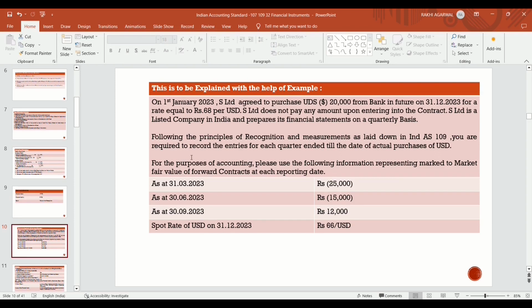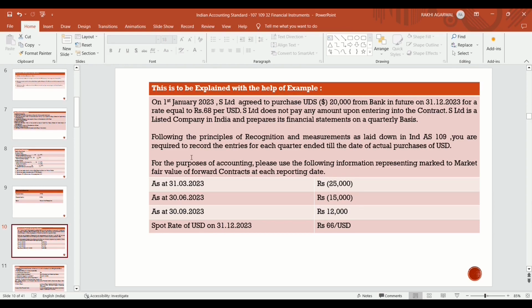Because it's a listed company, they are preparing their financials on a quarterly basis, so they have to record all the entries each quarter till the date of actual purchase, that is on 31st December 2023.